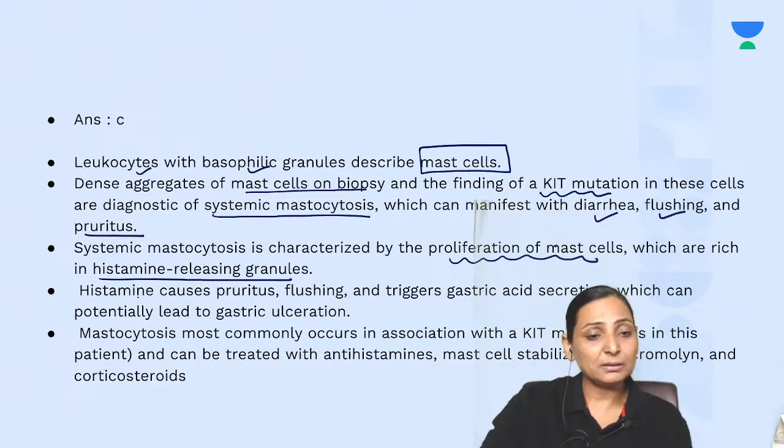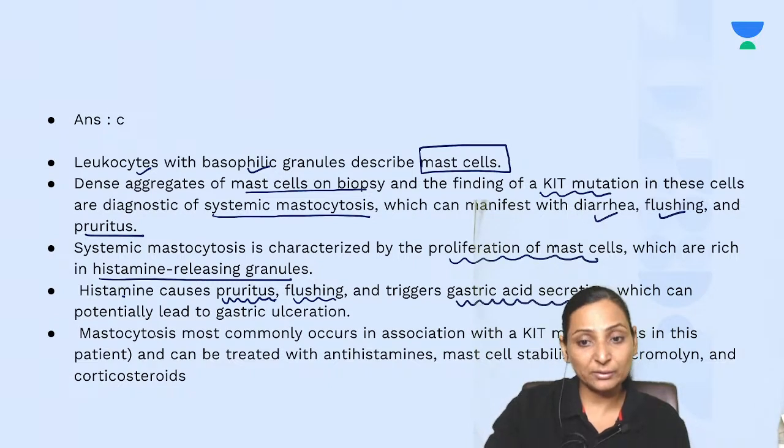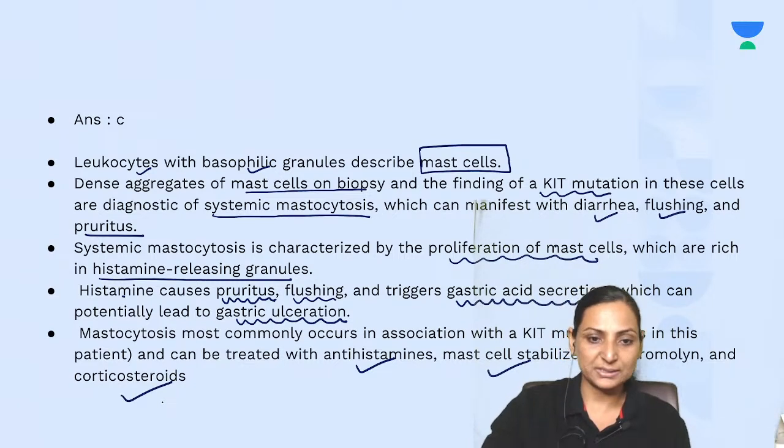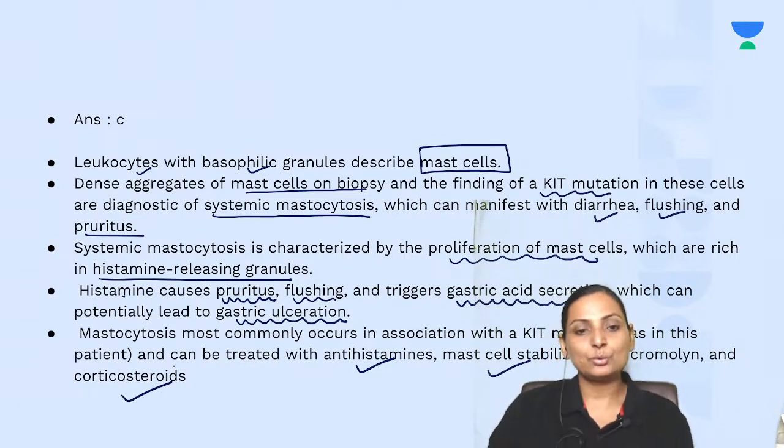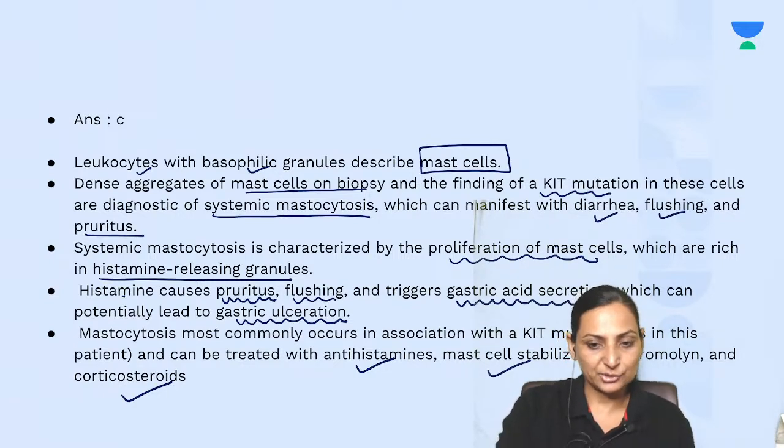The effect of histamine causes pruritus, flushing, but we know that histamine also triggers gastric acid secretion, which can potentially result in gastric ulceration. So this patient is going to be treated with antihistaminics, mast cell stabilizers and steroids. So the cause of ulceration over here is histamine. Yes, it is an allergic-like condition.